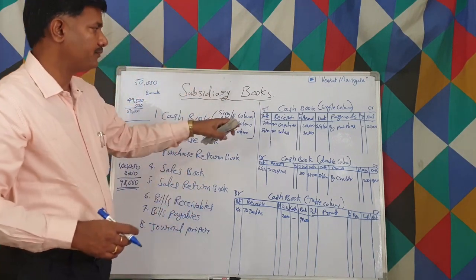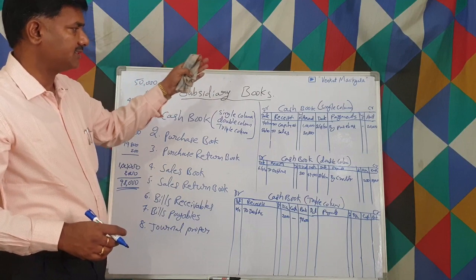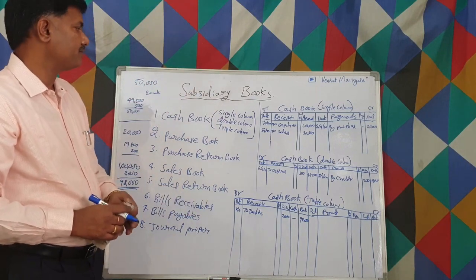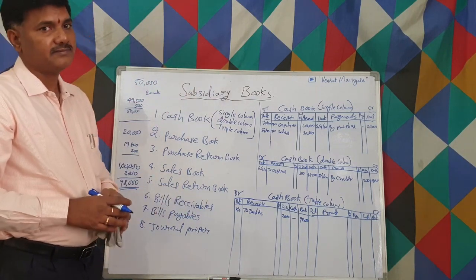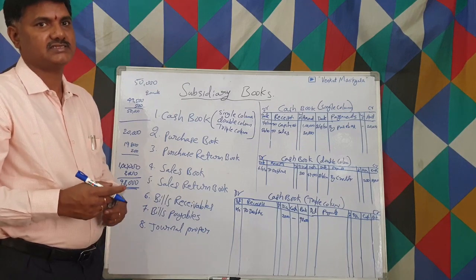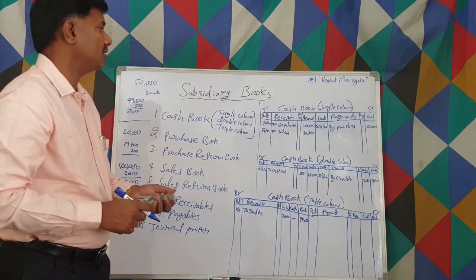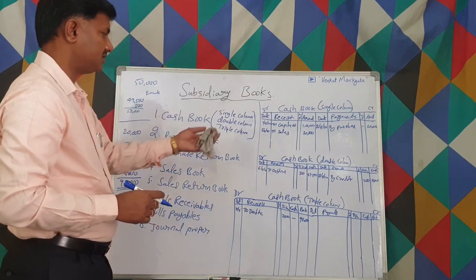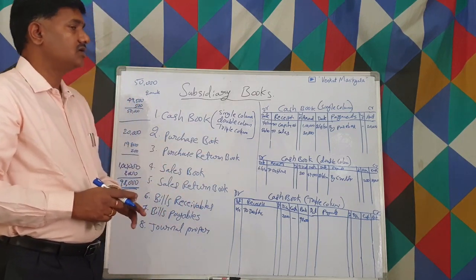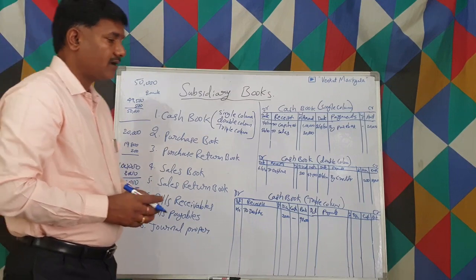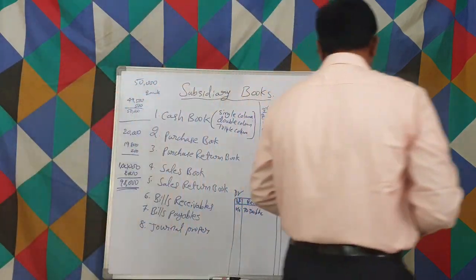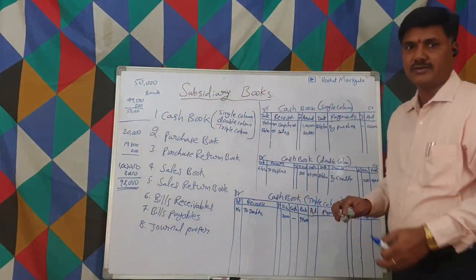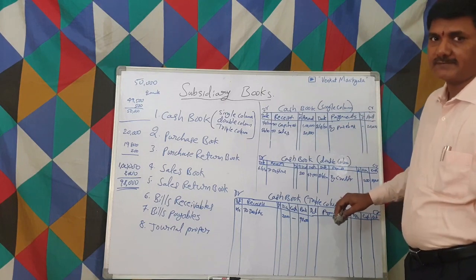This is how we maintain 3 cash books. One more cash book is also there for the petty expenses, that is called the petty cash book. That we will also see after this. So I think everybody is clear about the 3 cash books, right?